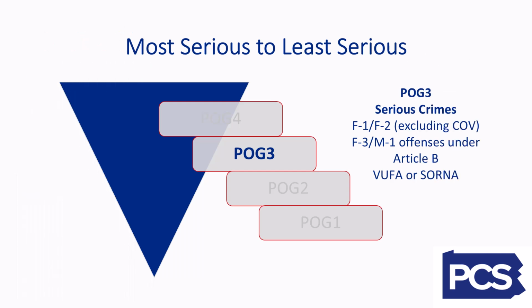Looking next at POG 3, POG 3 includes serious crimes that are not included in POG 4. This will include Felony 1 and Felony 2 offenses that were not included in POG 4, along with Felony 3 and Misdemeanor 1 offenses that fall under one of 3 categories. Those categories are Article B, which is danger to persons under Title 18, Chapters 25 through 32, FUFA, the violation of the Uniform Firearms Act under Title 18, Chapter 61A, and SORNA, the Sex Offender Registration and Notification Act under Title 42, Section 9799.14.